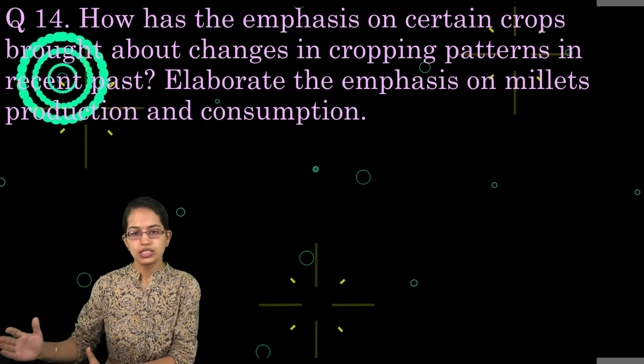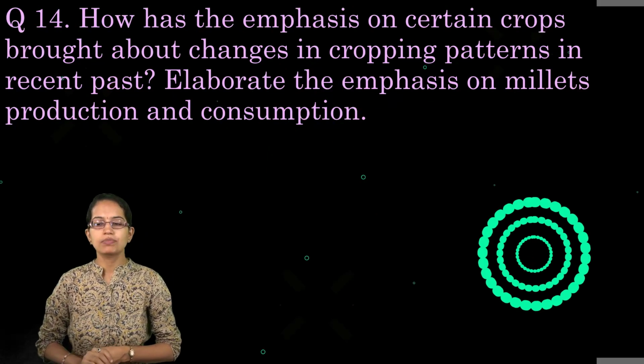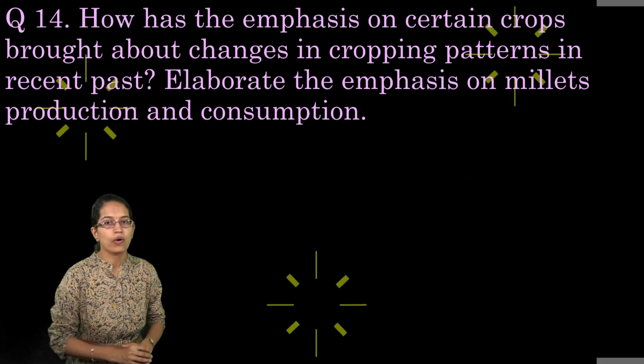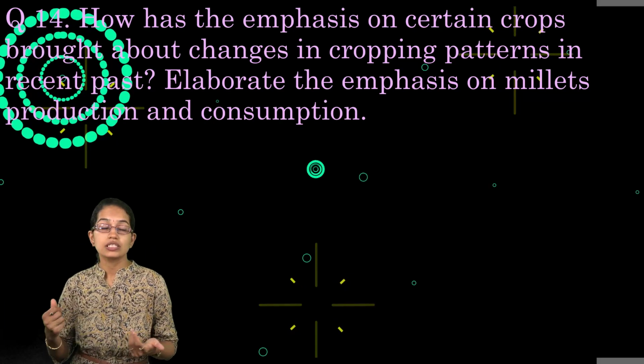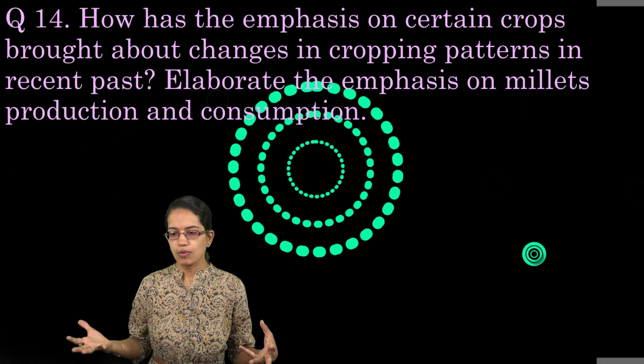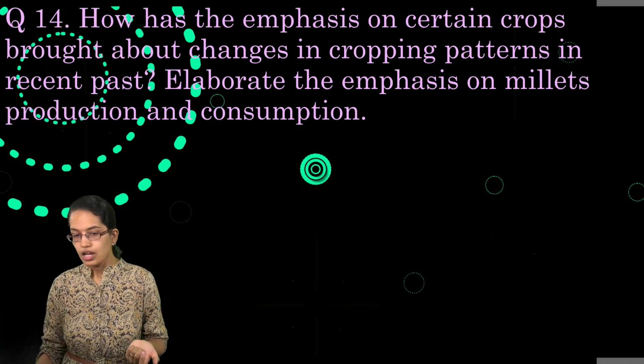mark out the changes in the cropping pattern that have occurred, and therefore the emphasis on millet production and consumption has been important. Ragi is rich in calcium, and bajra is rich in iron. Those are some of the important crops, rich in dietary fibers, that have been pushed up.